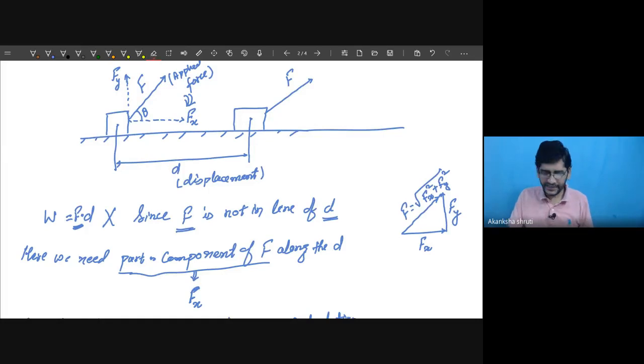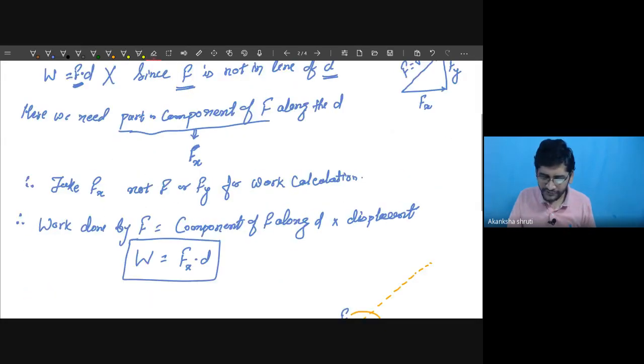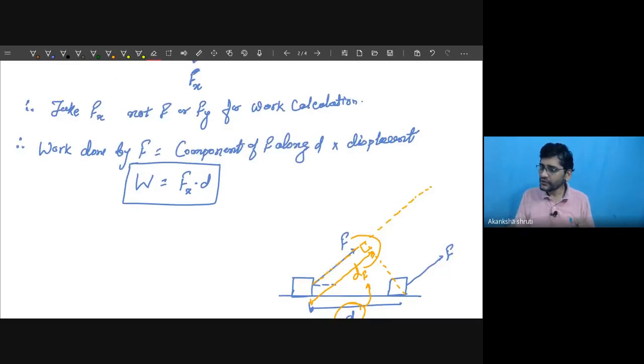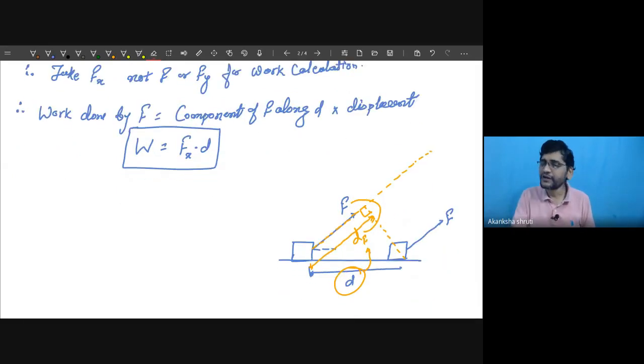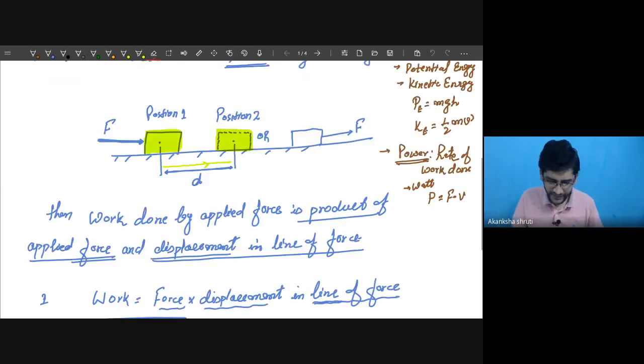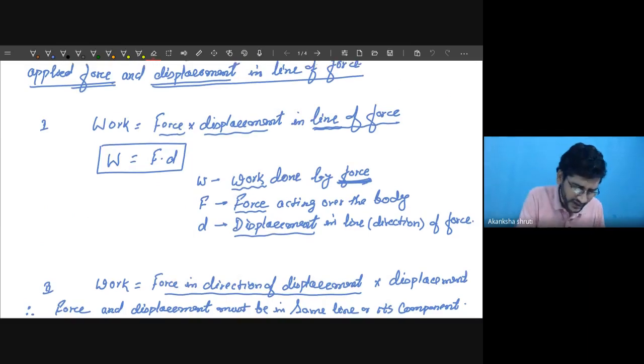So these indicate the component or the part of the force along the displacement or displacement along the force. Okay, that's why we are always taking force and displacement in same line that we had written here. So you need to consider this one carefully, force and displacement in same line. It is very important.